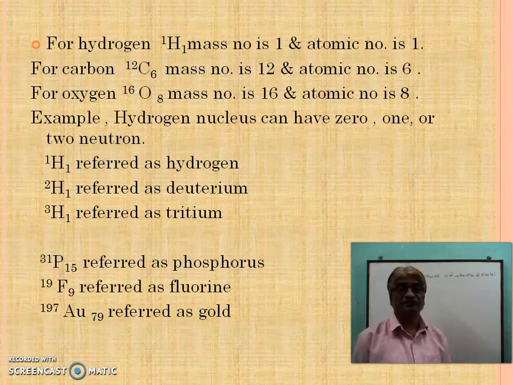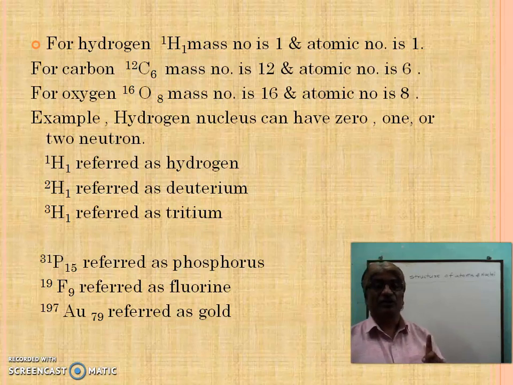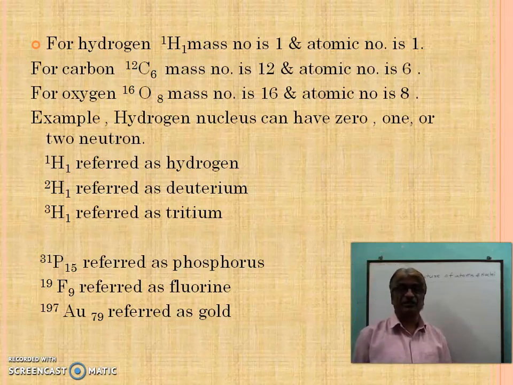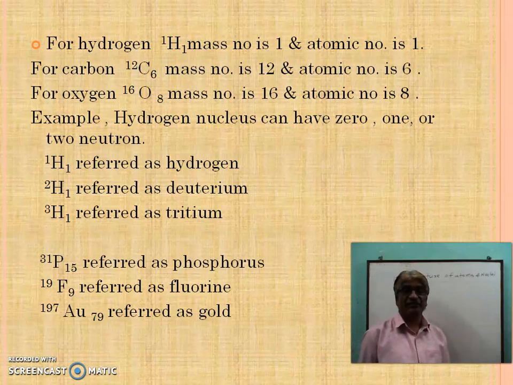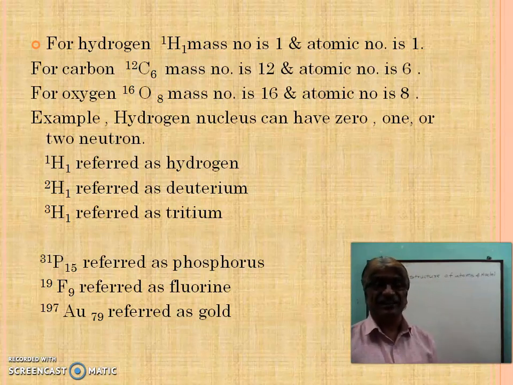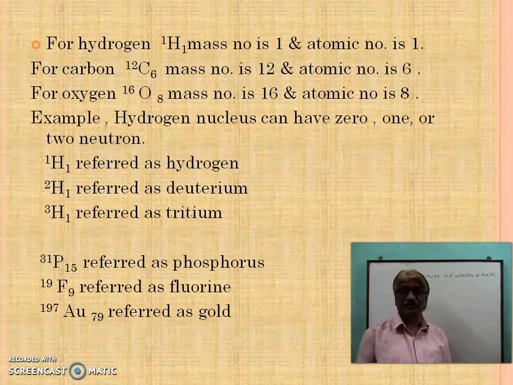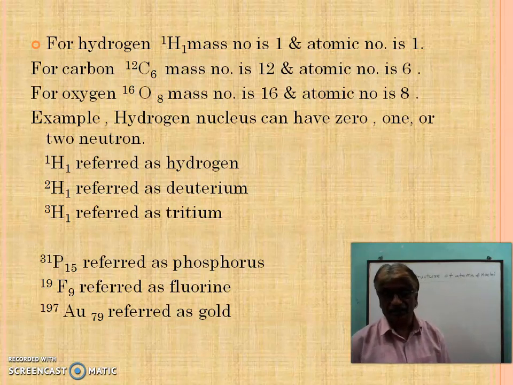For the carbon atom, we can see ¹²C₆, means mass number is 12, atomic number is 6. Similarly, for oxygen, the mass number is 16 and the atomic number is 8, means we can write ¹⁶O₈.